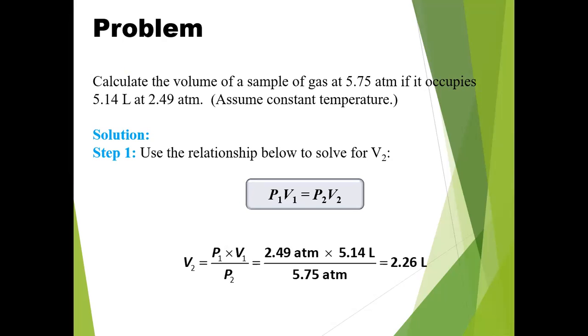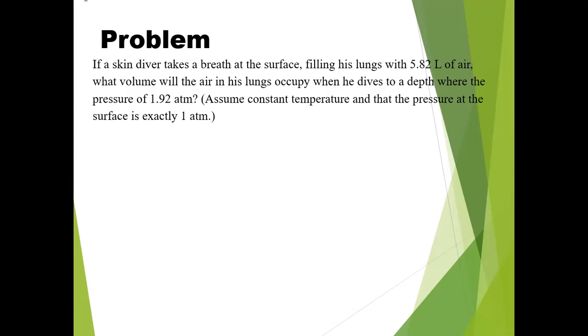Now the value of P1 from the given data is 2.49 atmosphere, which is multiplied by 5.14 liter and divided by 5.75 atmosphere, which is P2. So the answer is 2.26 liter.